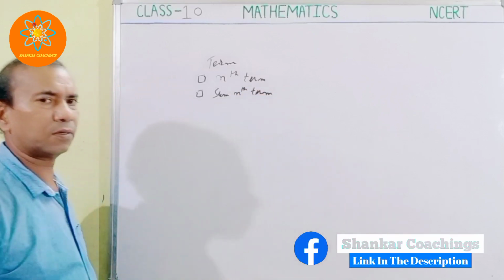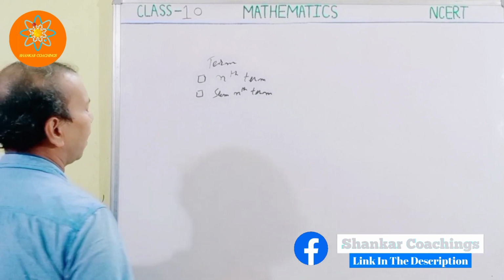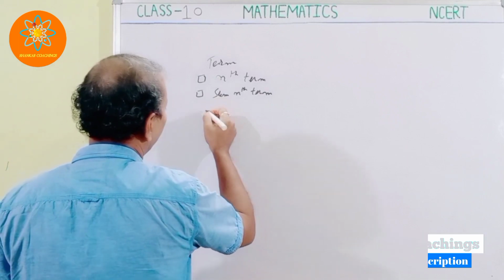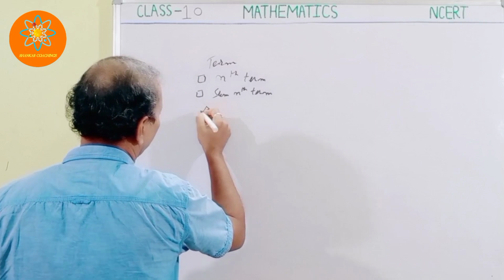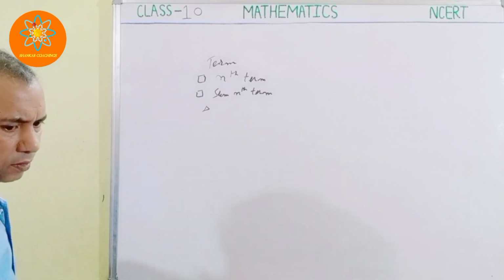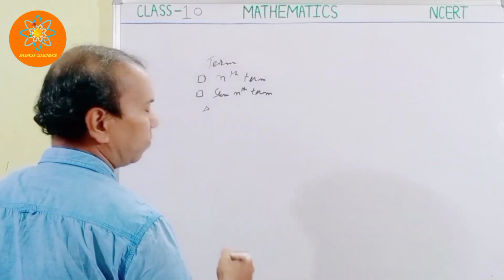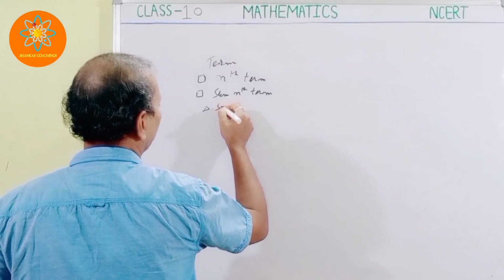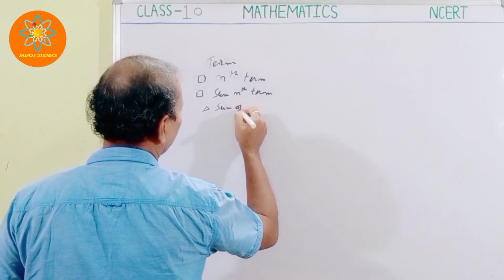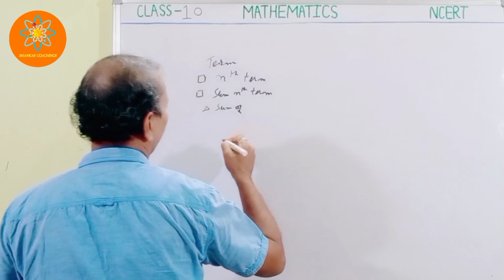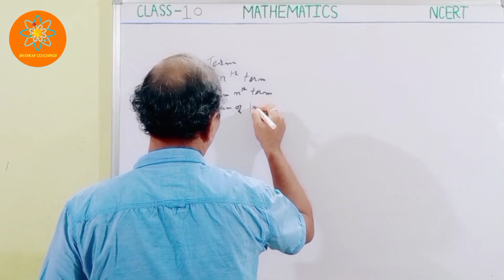After finding the sum of the nth term, we will find the sum of positive integers.